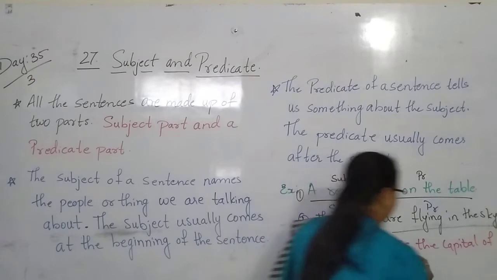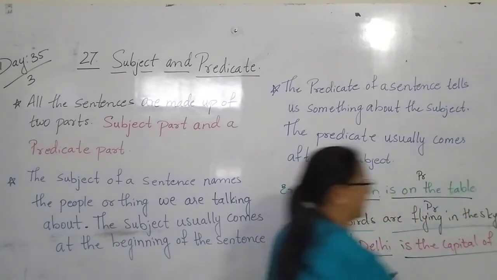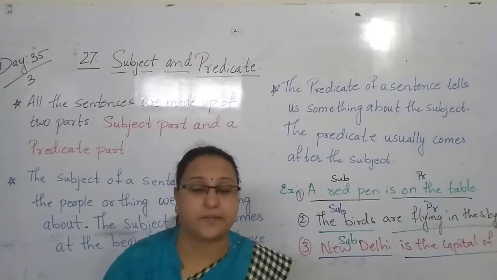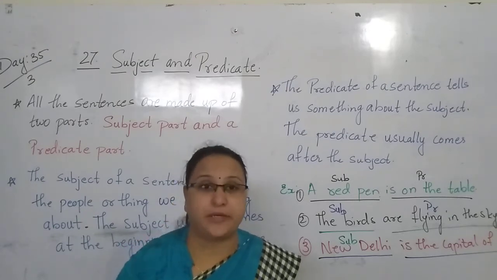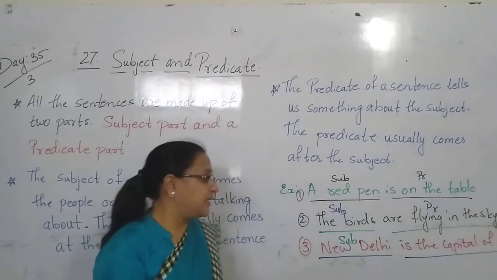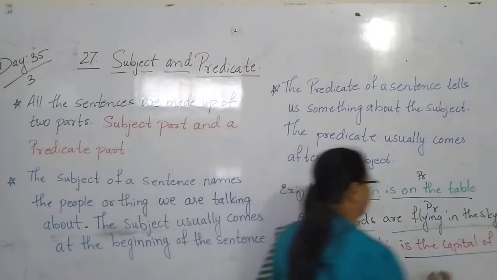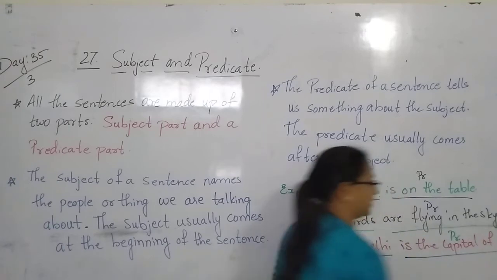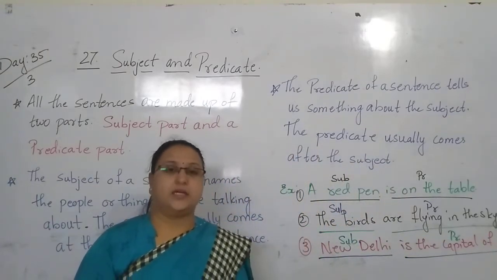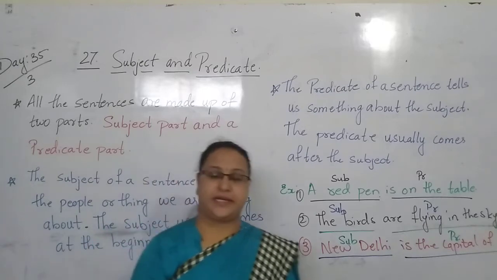Now here, is the capital of India. What is the capital of India? Which place is the capital of India? New Delhi. Yes. So, is the capital of India, this is what? This is the predicate. This is the predicate. So subject and predicate.